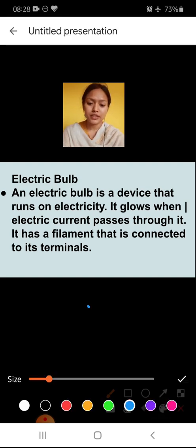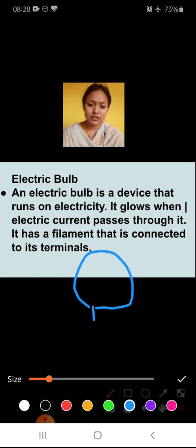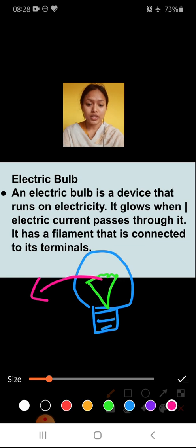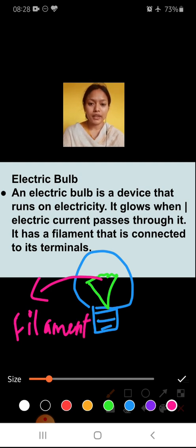You all must have seen an electric bulb. It is like this, and inside this the filament is there. It is something like this. So this wire inside the bulb that glows is known as the filament.